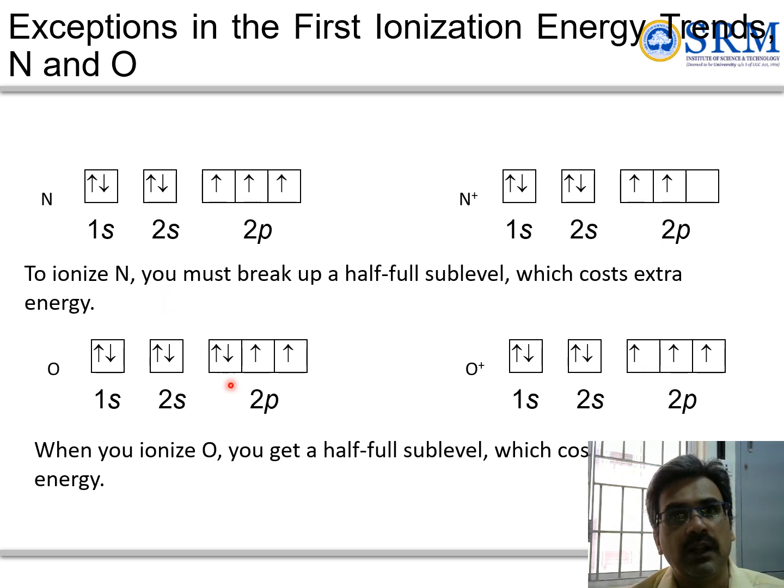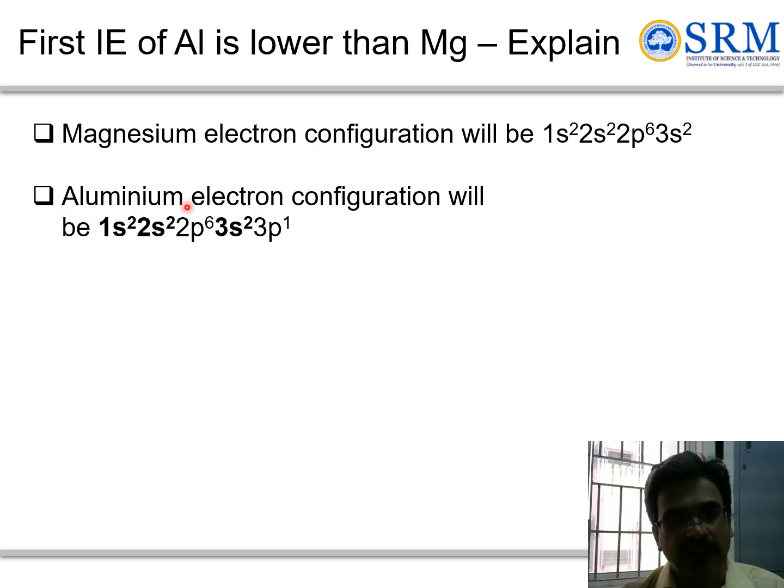Likewise, if you look at nitrogen, where we have half-filled, removing this electron needs higher energy compared to oxygen, where removal of one electron is easier.